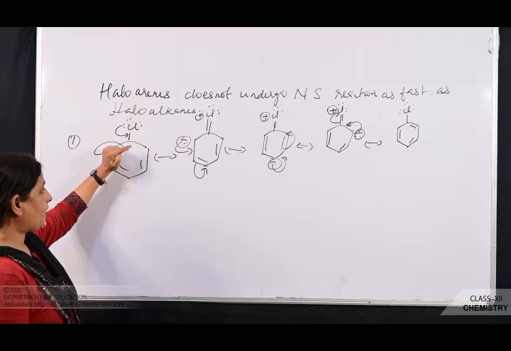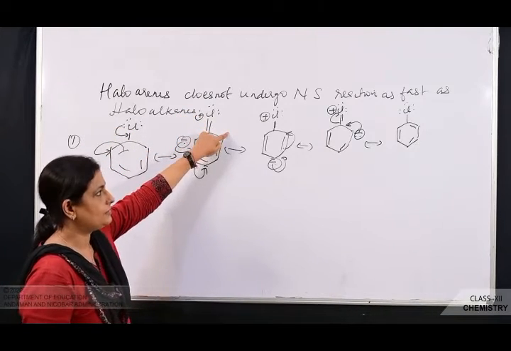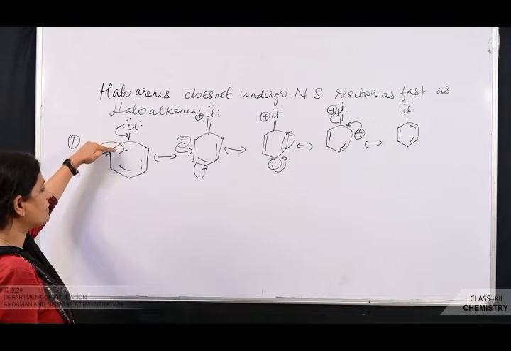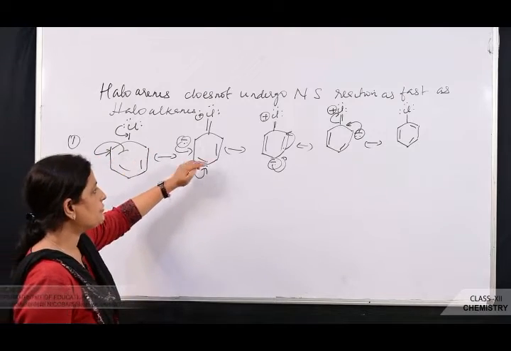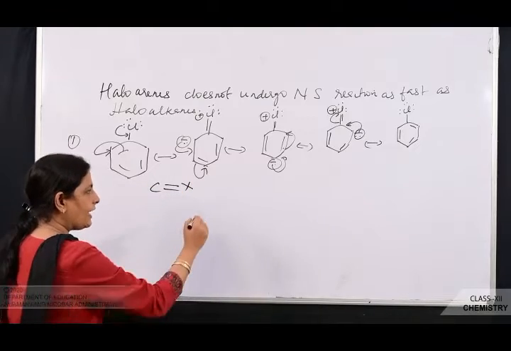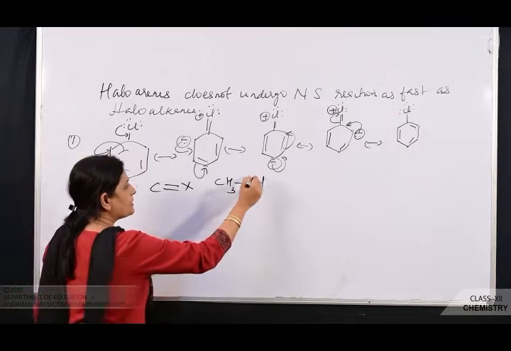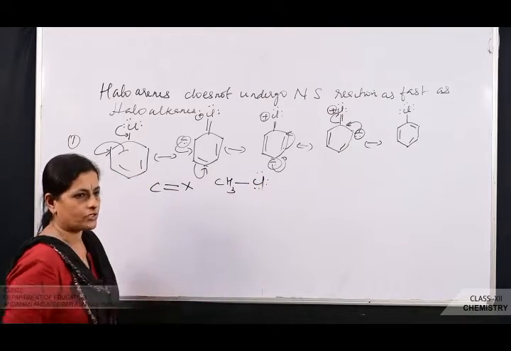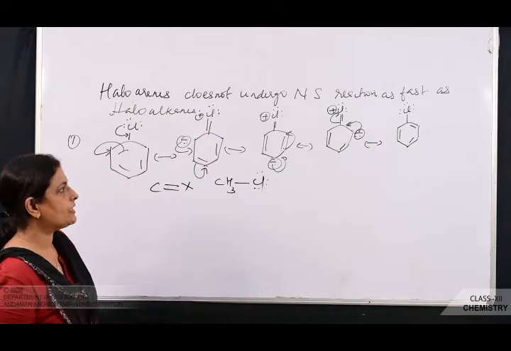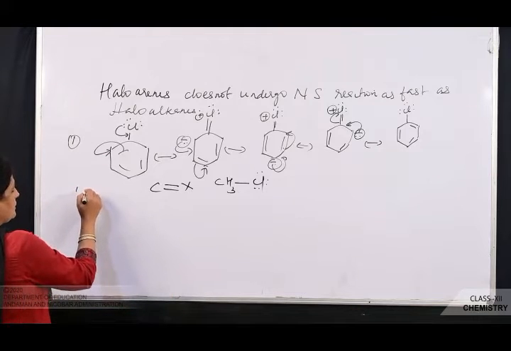Now due to resonance, what happens? The carbon-halogen bond gets what? Partial double bond character. Got it? So the lone pair of electrons on halogen is involved in conjugation with the pi electrons of the benzene ring, due to which the carbon-halogen bond gets a partial double bond character. Now if you take a haloalkane, taking methyl chloride, here resonance is not possible. So that is the first reason why haloarenes do not undergo nucleophilic substitution reaction as fast as haloalkanes. That is, the first reason is what? Resonance stabilization.